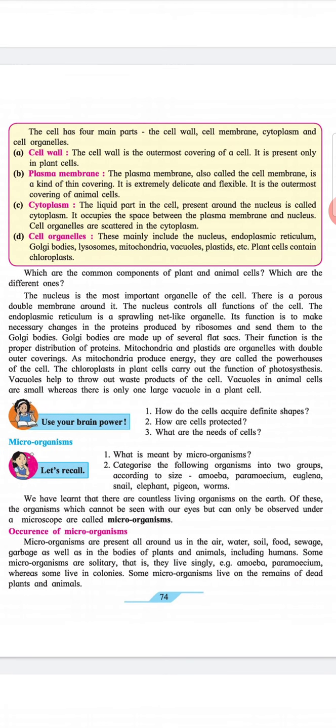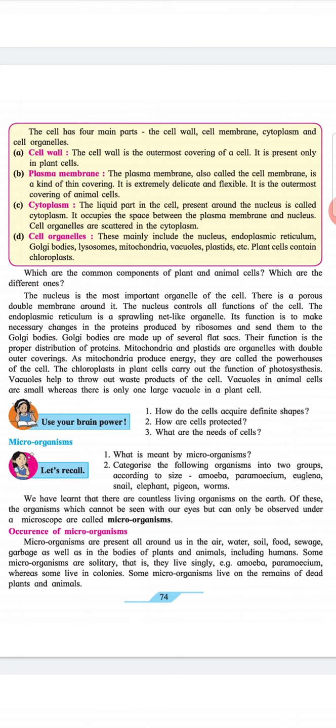The cell has four main parts: the cell wall, cell membrane, cytoplasm, and cell organelles. A. Cell wall. The cell wall is the outermost covering of a cell. It is present only in plant cells. B. Plasma membrane. The plasma membrane, also called the cell membrane, is a kind of thin covering. It is extremely delicate and flexible. It is the outermost covering of animal cells.